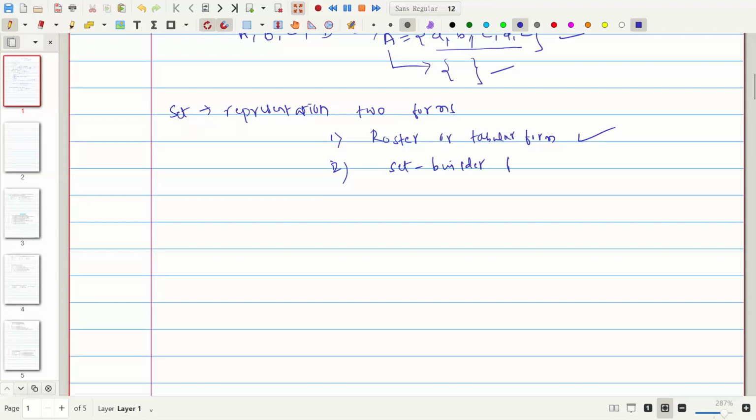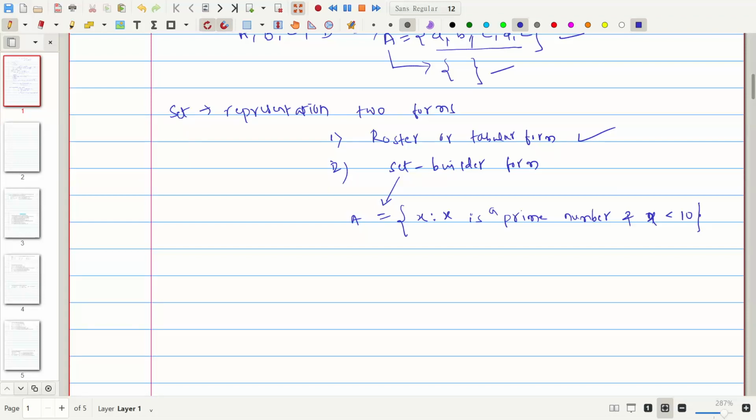Set builder form is usually written like this. Suppose set A, and I'm writing set builder form: A = {x : x is a prime number and x is less than 10}. This is the statement I have written here.